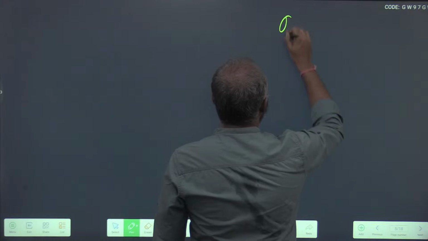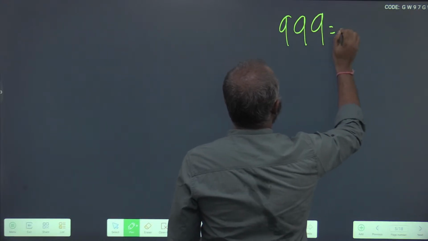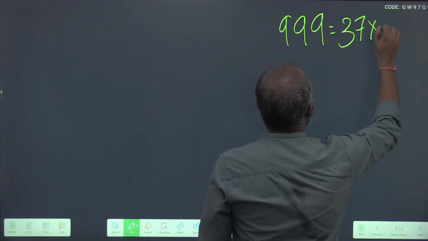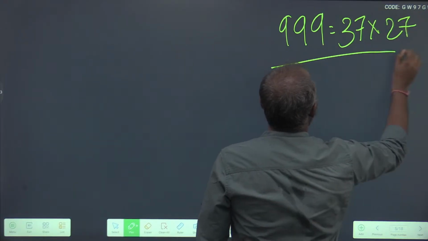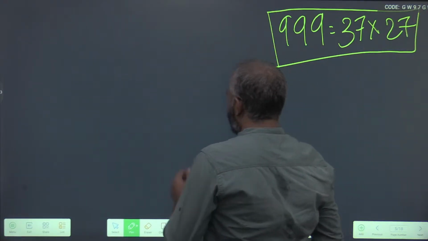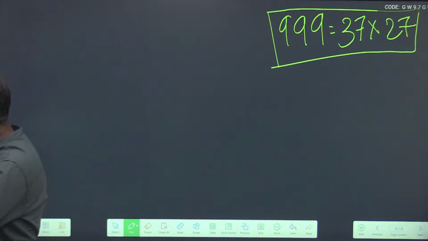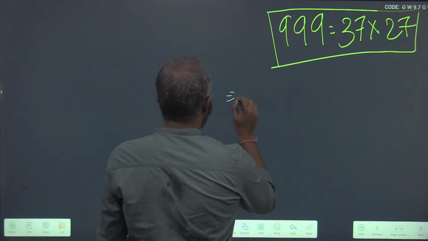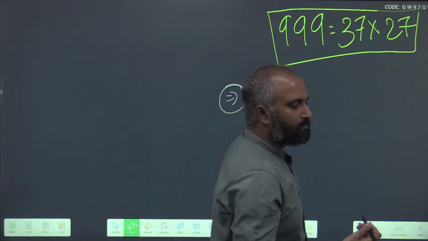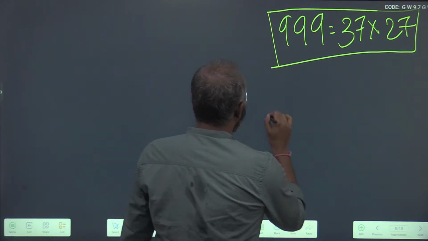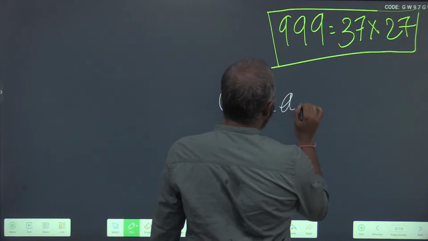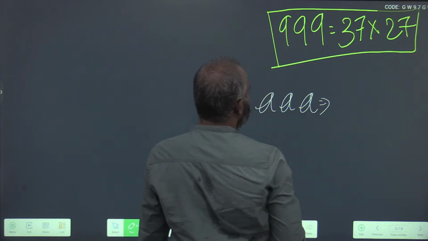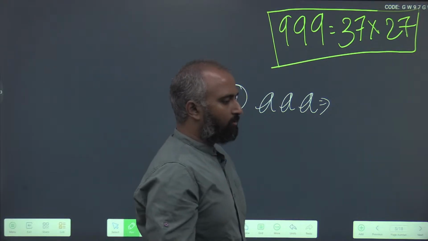We'll see special numbers like this. 999 is 37 into 27. The factors of 999 are 37 into 27. And let me just give you one more tidbit.